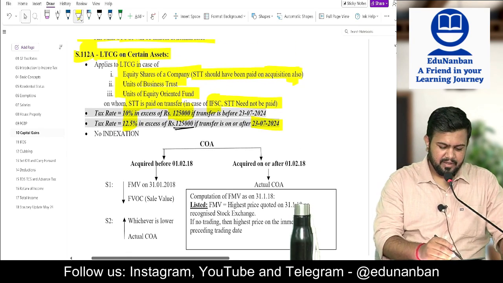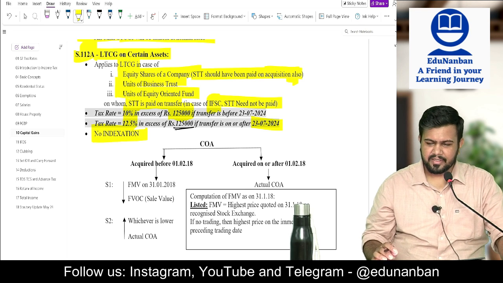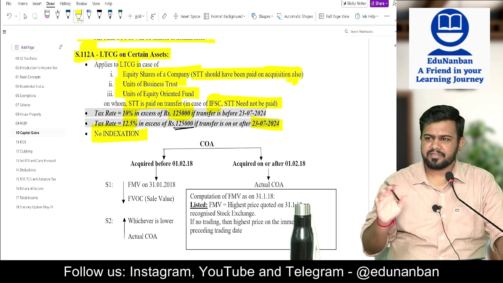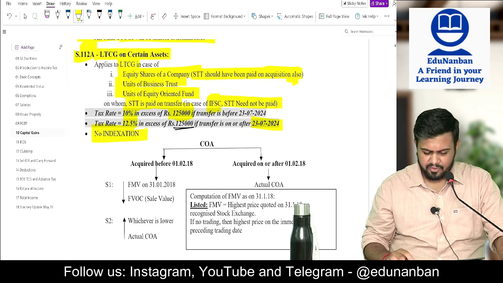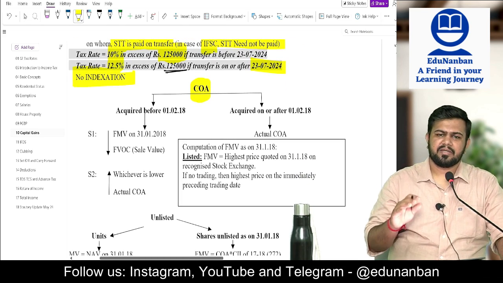Then if an income is taxable under 112A, there is no indexation. There is no indexation. So before 23(7) also no indexation. After 23(7), however, no indexation. Sir, what about cost of acquisition? Cost of acquisition is generally the purchase price.